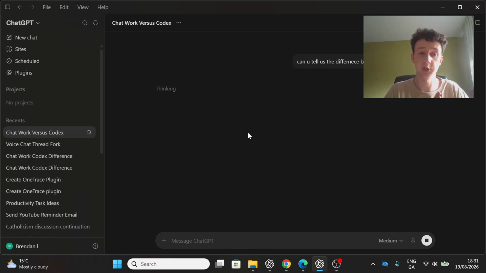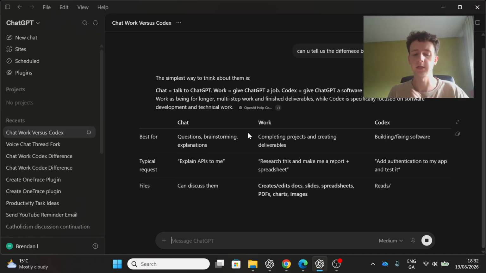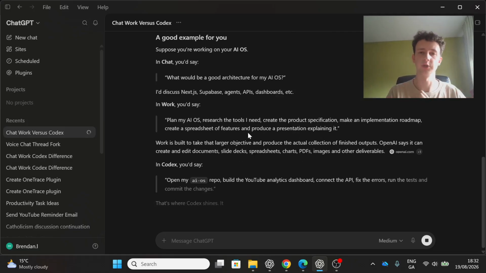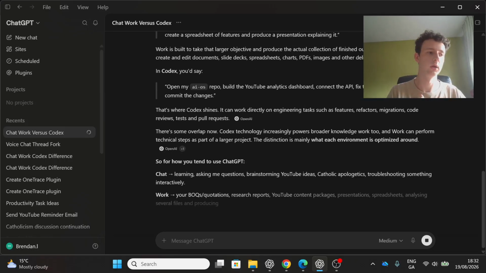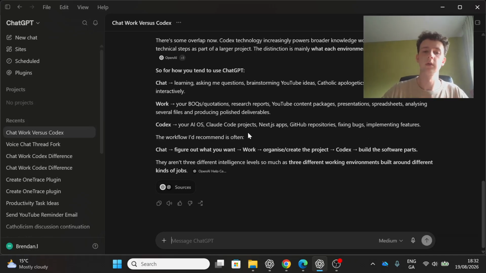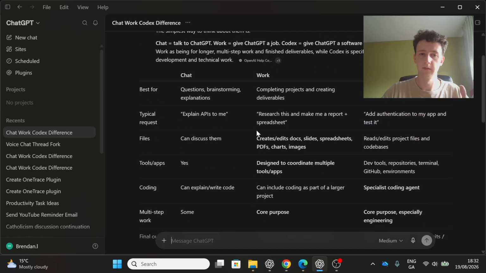The difference is chat is what we use for brainstorming, what you generally talk to. Work can basically do tasks. So if you need to research, you need to produce something, you need to do anything like that. While codex is what you use to build stuff. So if we go up here, very simple, chat is best for the questioning, the brainstorming, explanations. You have an idea to start a business, you go to chat. Or you need to explain something, anything like that.